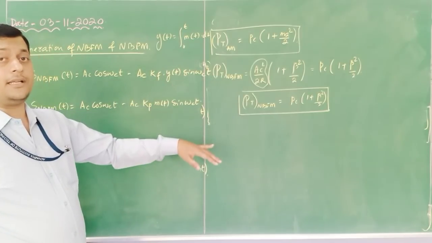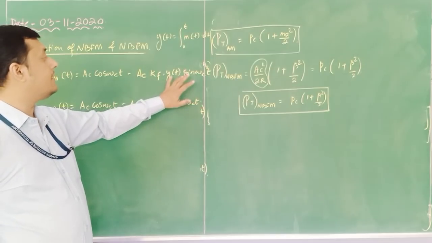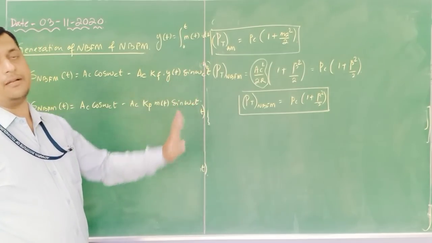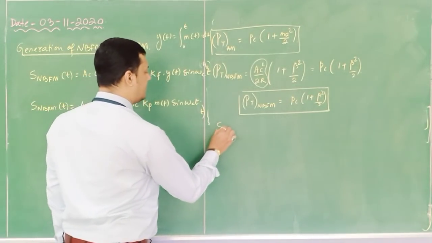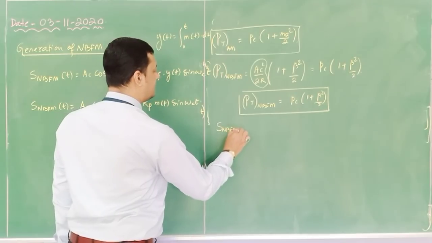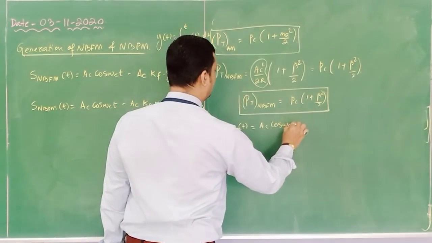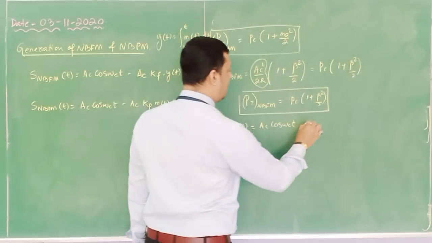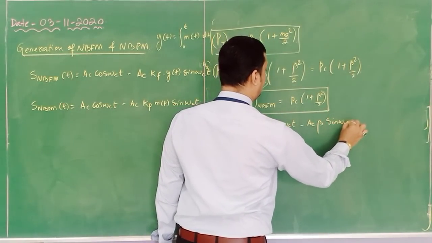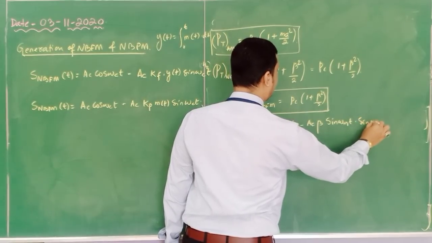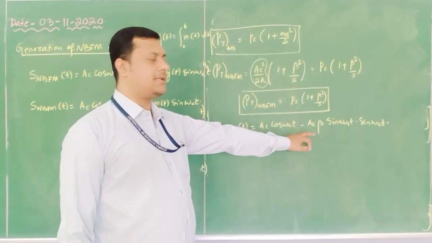That y of t is multiplied with a component so that sin omega c t is also available. Our general equation for NBFM is Ac cos omega c t minus Ac beta sin omega m t sin omega c t.